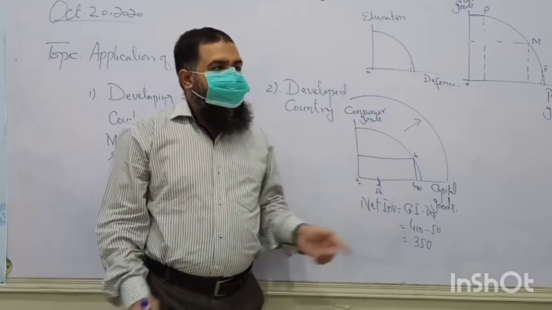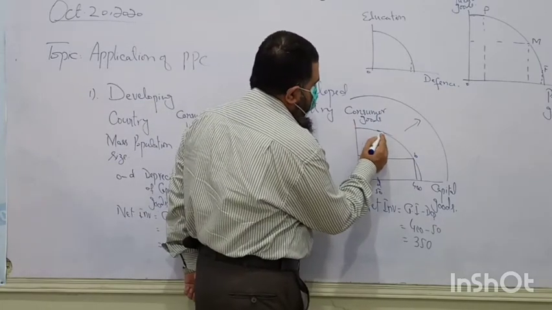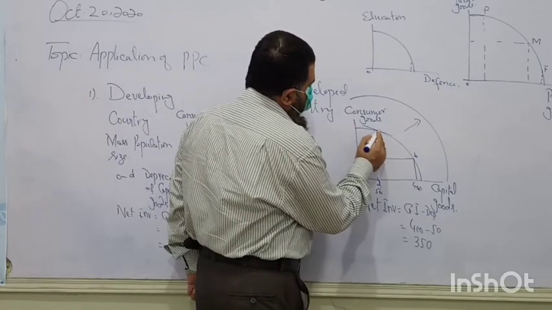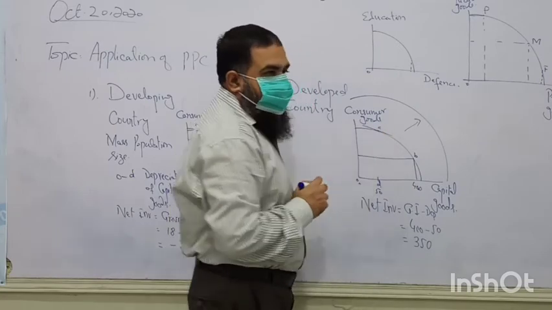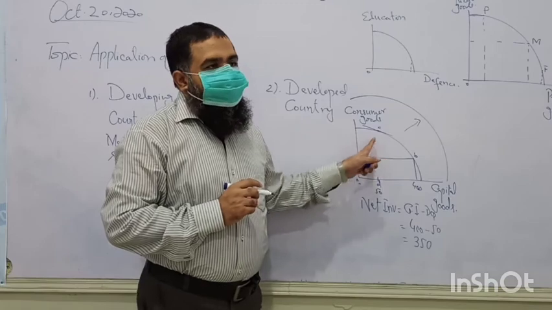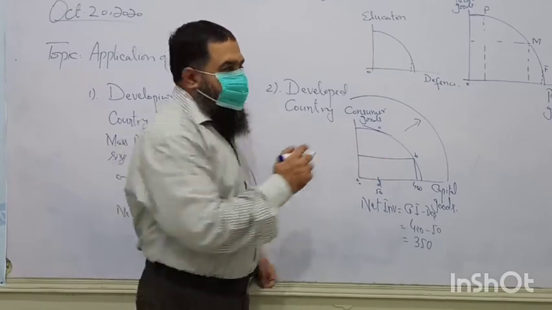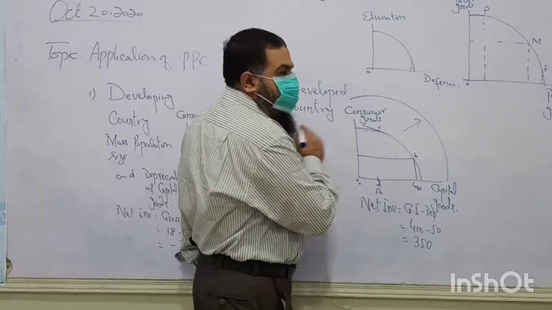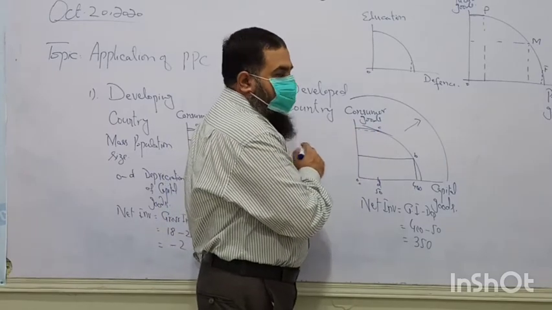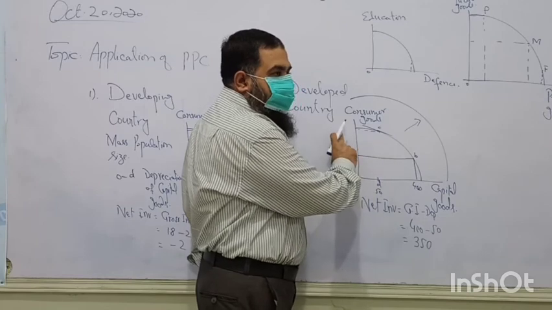If we introduce prices, if this is the price line, or at point C, you can say at this point C, there is a shortage of consumer goods, because consumer goods can be demanded here. And we are producing fewer consumer goods than their demand.